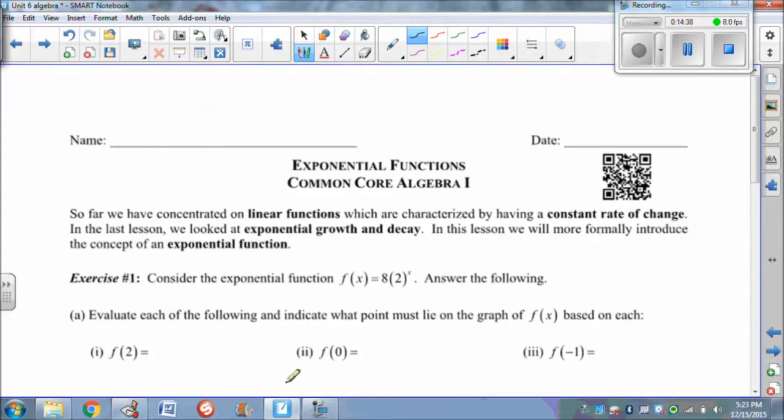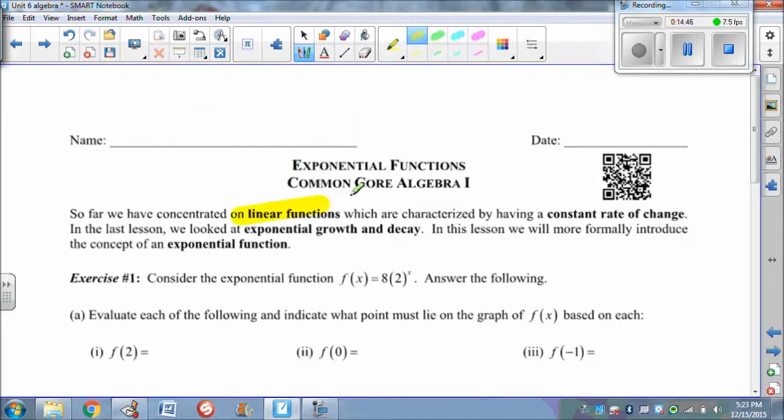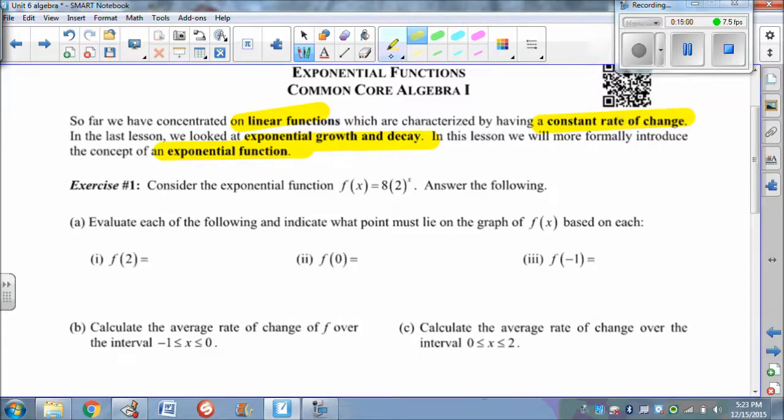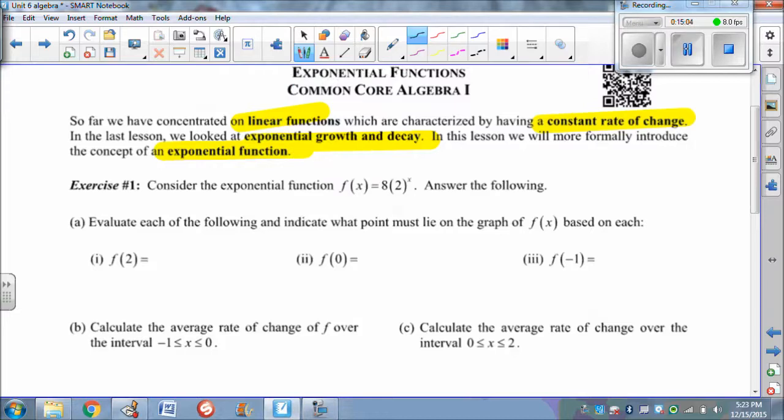Okay, so exponential functions. Up until this point, all we've really been focusing on is linear functions, and linear functions' biggest characteristic is their constant rate of change. So we just got done looking at exponential growth and decay, which are exponential functions. So let's look and see some characteristics of those exponential functions.